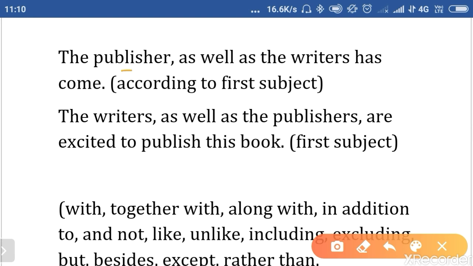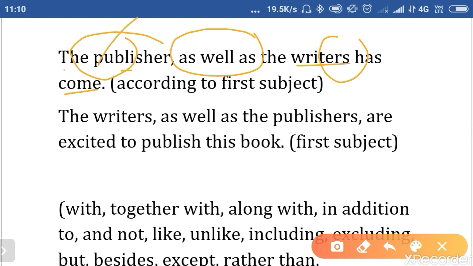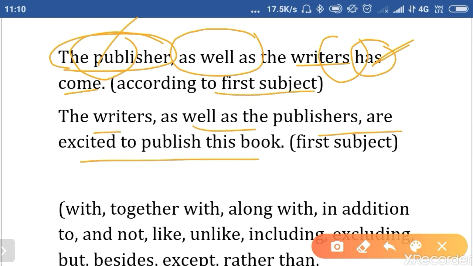The publisher as well as the writer has come. Always remember, when two subjects are connected with the conjunction as well as, the verb will be applied according to the first subject. The first subject here is the publisher, which is singular, so we use the singular verb has. Clear? According to the first subject. The writers as well as the publishers are excited to publish this book. The first subject is writers, so we have used are.